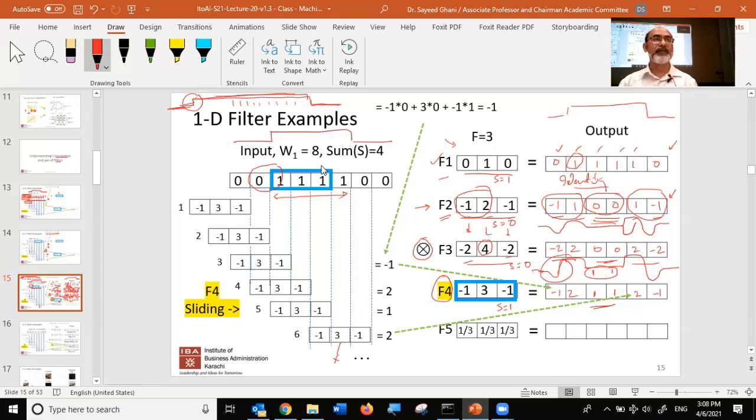Okay, now all of this, by the way, is in 1 dimension, and we'll look at 2 dimensions in a few minutes. Let's look at filter 5. Now, what do you think this is doing? Again, let's do this calculation. It's a little tricky over here. What is the logic behind F4? So again, what F4 is doing is not only reproducing the original image.